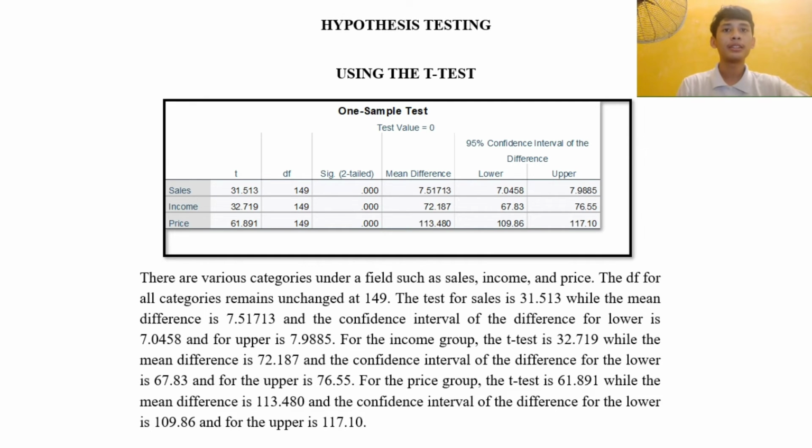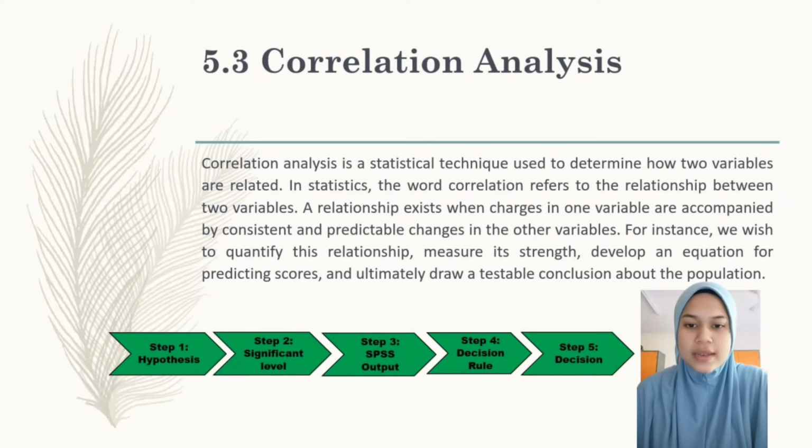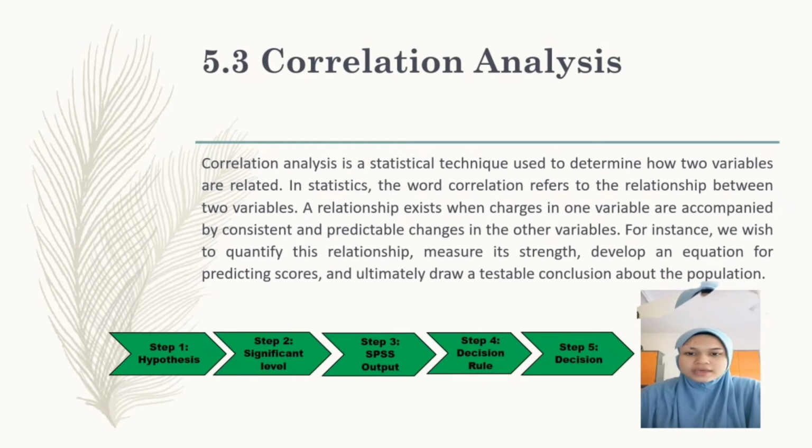For the price group, the t-test is 61.891, while the mean difference is 113.480, and the confidence interval of the difference for the lower is 109.86, and for the upper is 117.1. Next, I will continue the presentation in part correlation analysis.